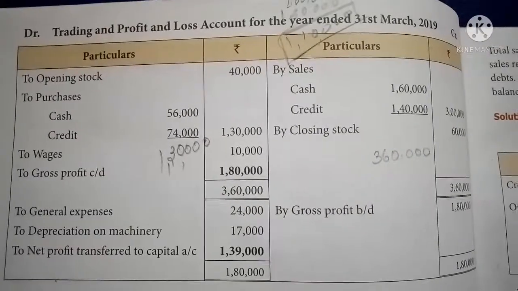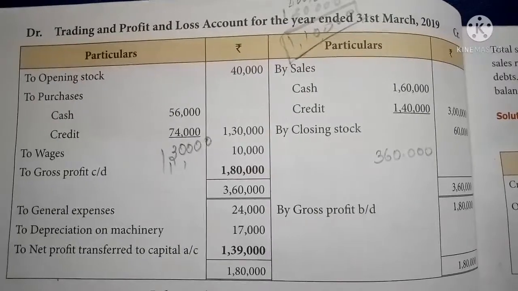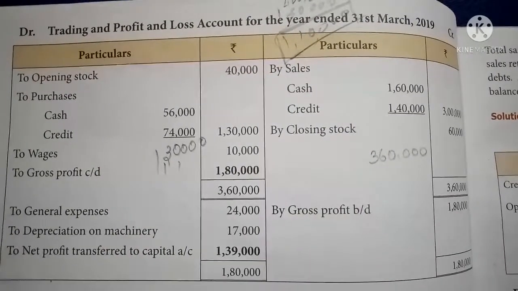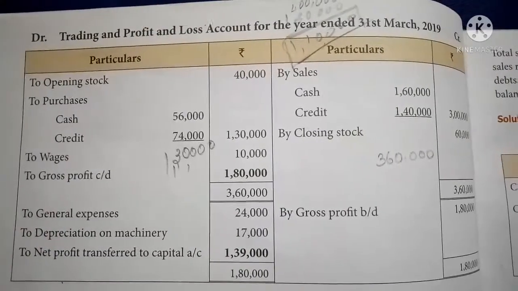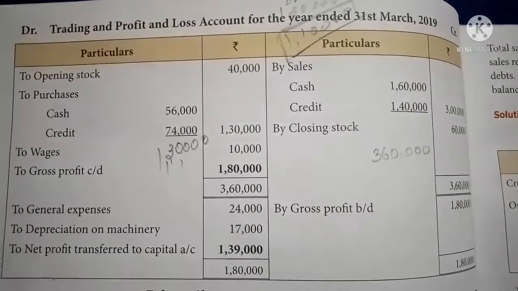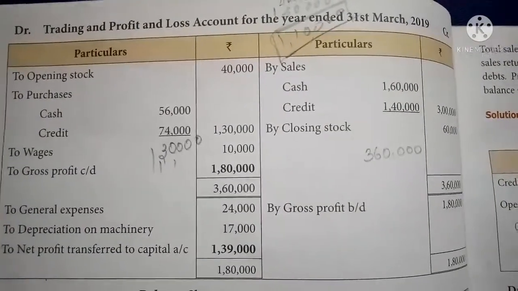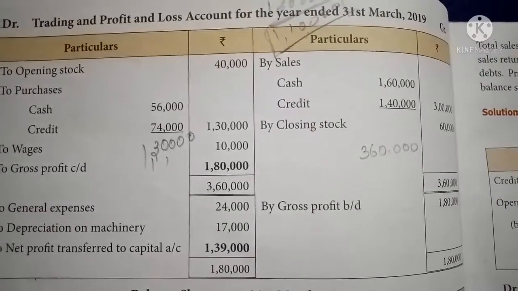Debit side 3,60,000, credit side is also 3,60,000. Now you can subtract 1,80,000 from 3,60,000. The balance is 1,80,000. That balance amount is called gross profit. So gross profit 1,80,000 should be taken to the profit and loss account credit side, by gross profit, balance brought down, that is 1,80,000.